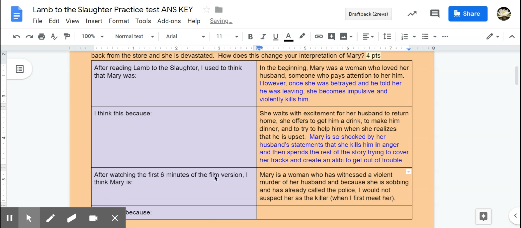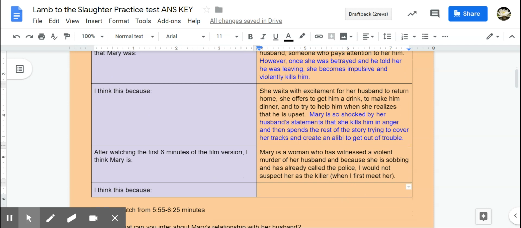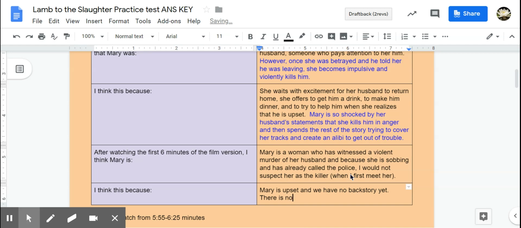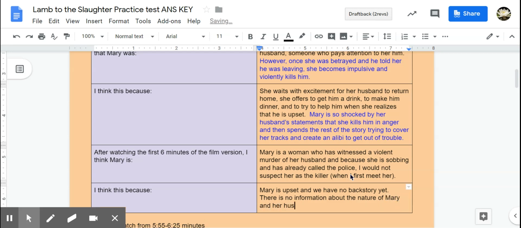I would think that this is more a crime that's happening from someone outside of the home that's come into the home. Mary is upset, and we have no backstory yet. There is no information about the nature of Mary and her husband's marriage.